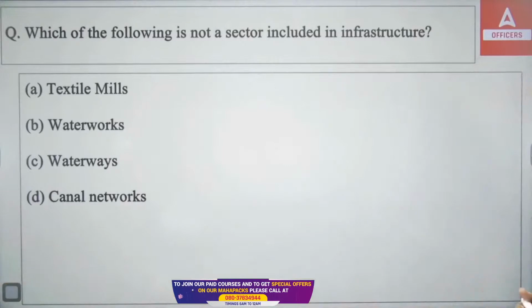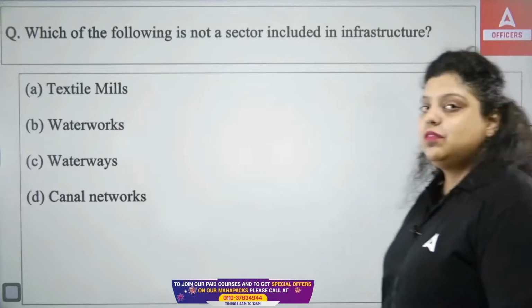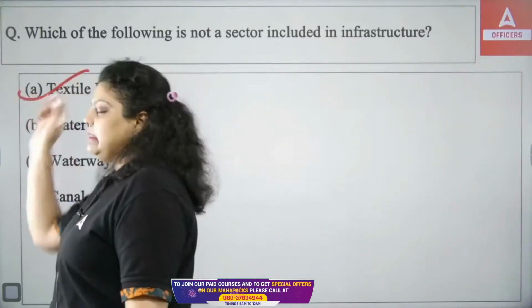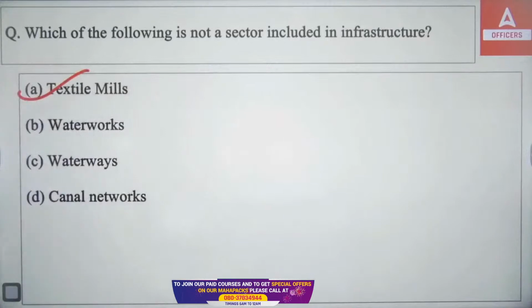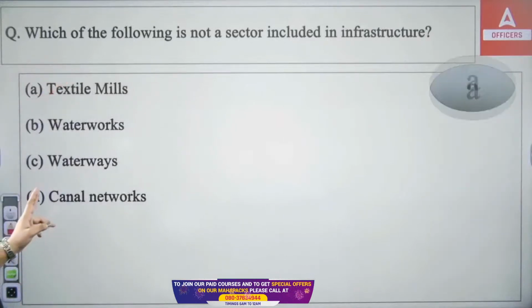So out of the textile mills, waterworks, waterways, and canal network, which of the following is not a sector that is included in the infrastructure? And that's a very direct answer. That will be your textile mills. The answer will be textile mills. So the right answer is A.